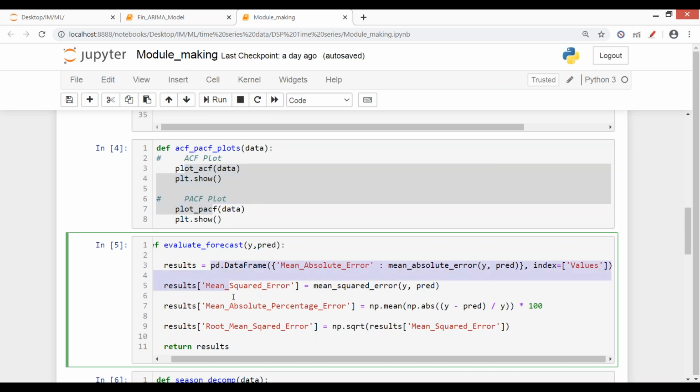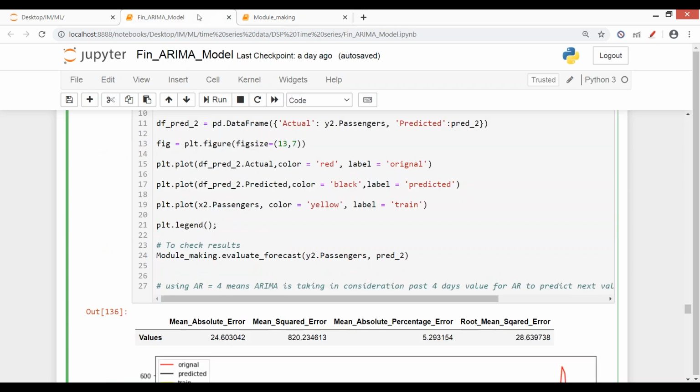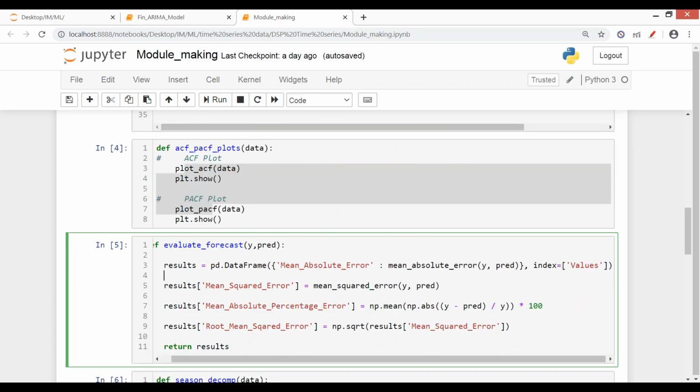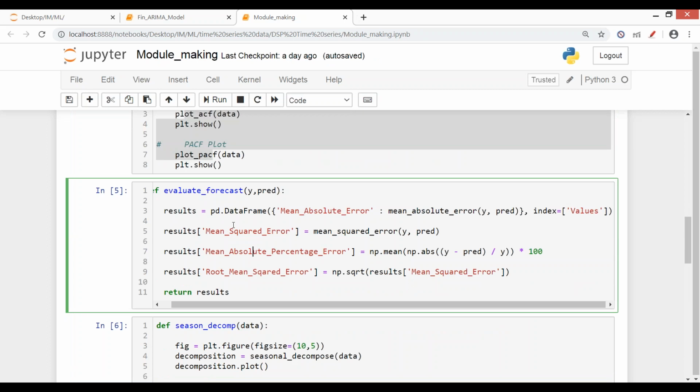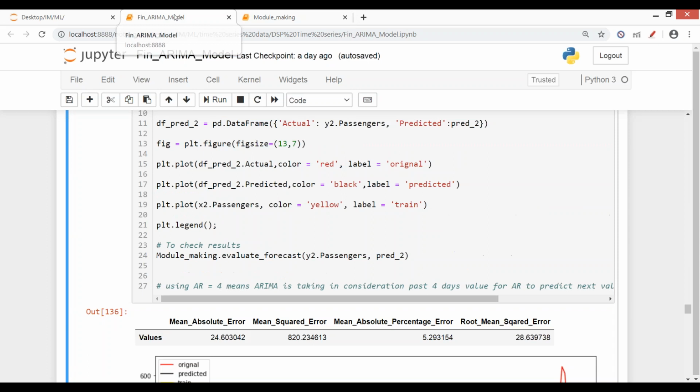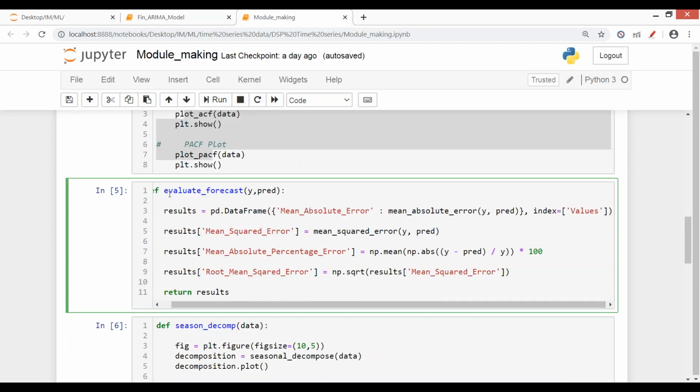Part, what have you missed? Like the complete explanation. Okay, this is our evaluate forecast model. We were on the last stage where we're using this module making, and we're calling that function, evaluate forecast, in which we have calculated MAE, MSE, RMSE, MAPE, and all the evaluation metrics. What we have fed in: y to passengers is my actual data, and pred underscore 2 is my predicted data.